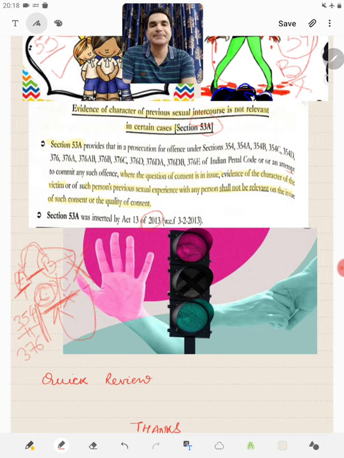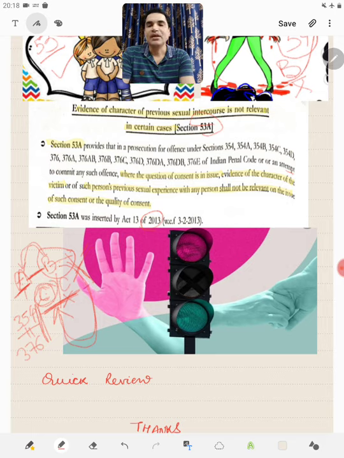And second, evidence also cannot be given that A and B were having regular sex earlier also, that is, that A and B were habitually having sex with each other. Each individual act of sex should be with the consent of both the parties.